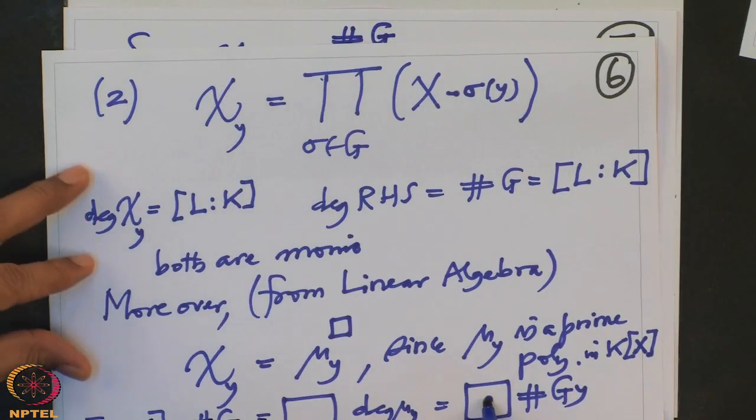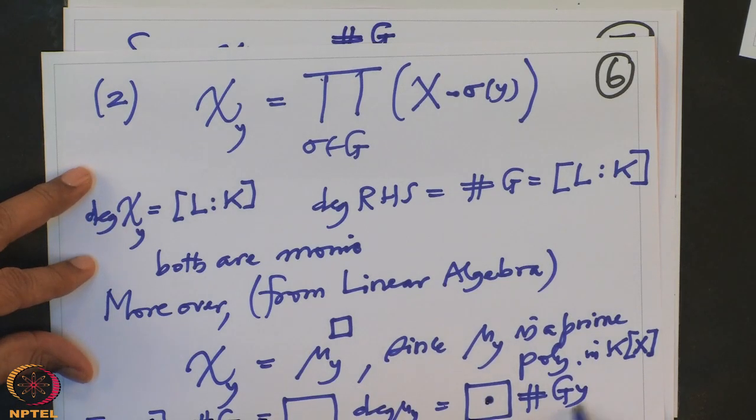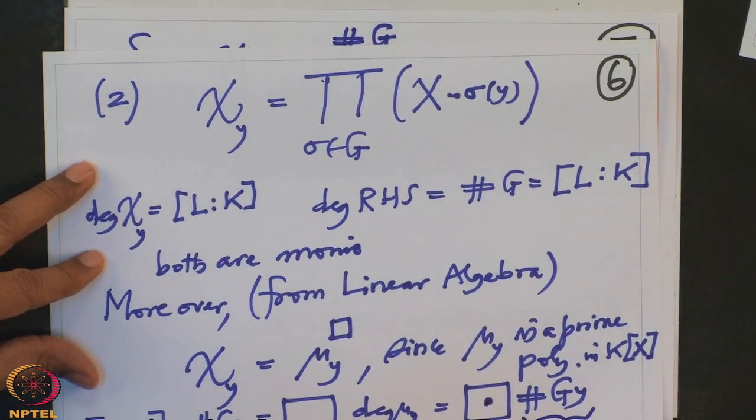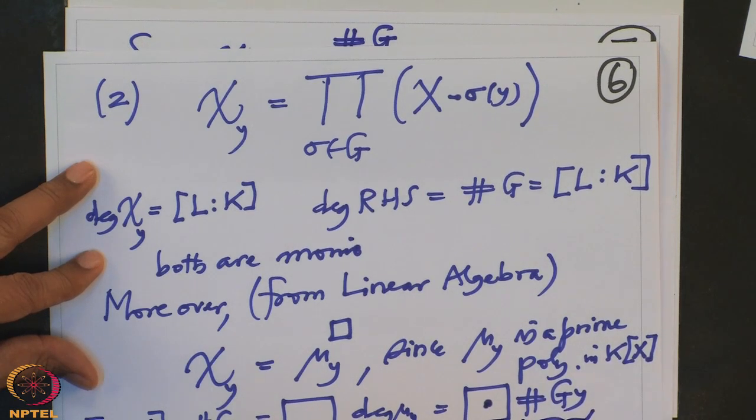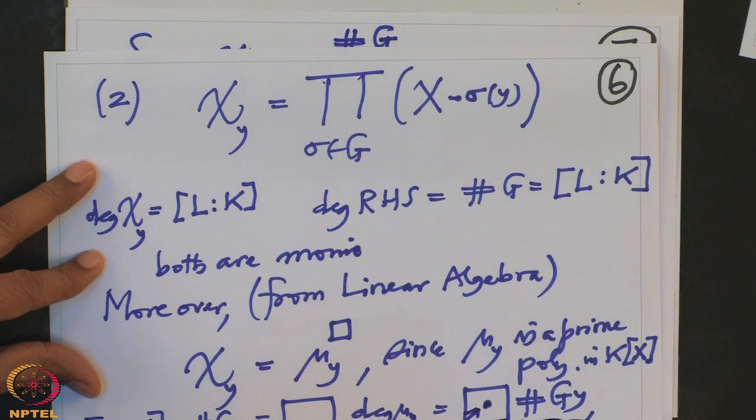I want to write some number here, but I know this is the index of the isotropy. So, how can I get the order of G? I have to supply here the cardinality of G_y. So, here we have to write the cardinality of G_y.